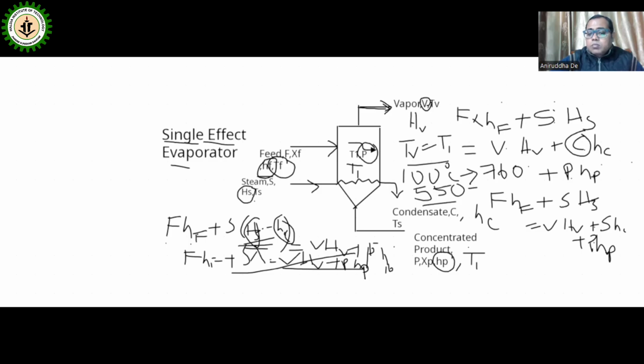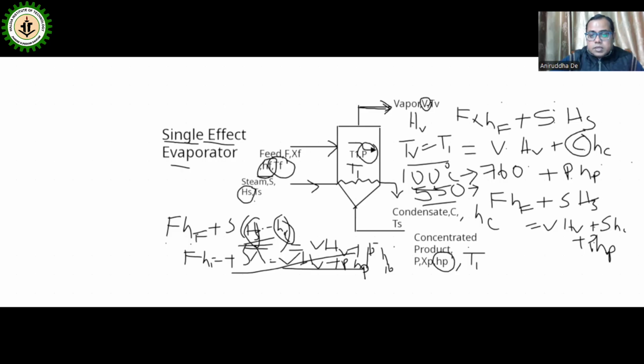About 70 or 75 degrees centigrade, it will boil. So from 100 degrees centigrade, it will be reduced to 70, 60 degrees centigrade boiling. Okay. All of you have understood? Any question? If you have any question, you can ask me or I will proceed.